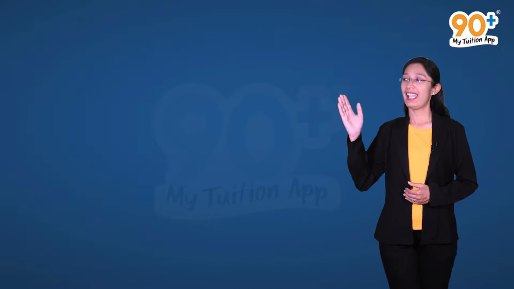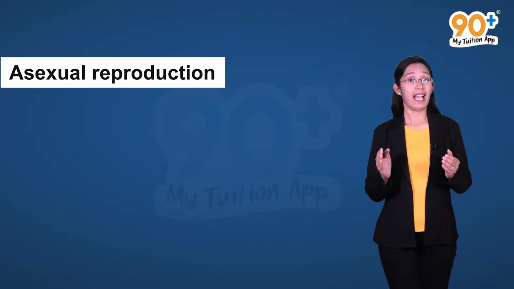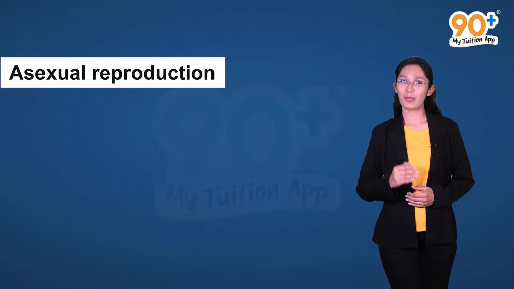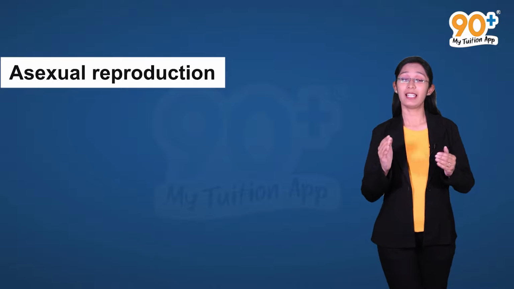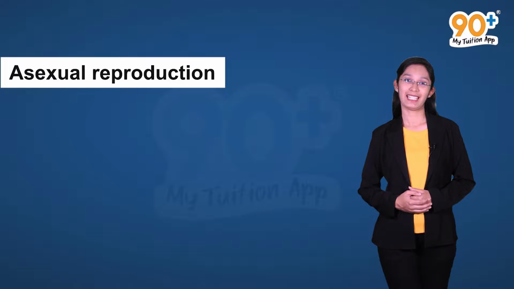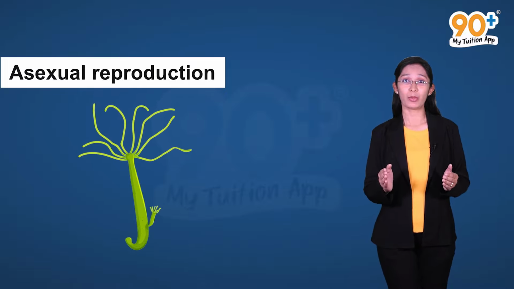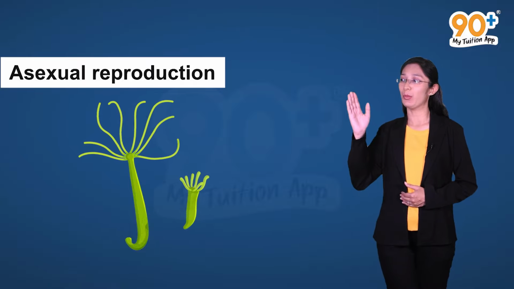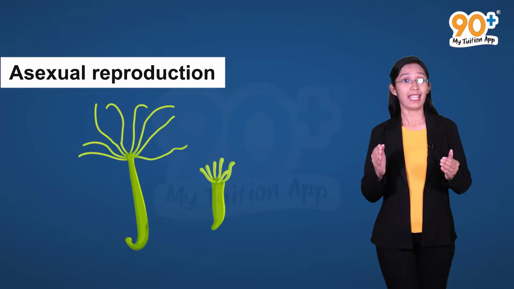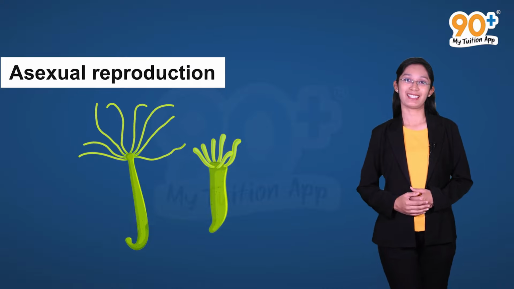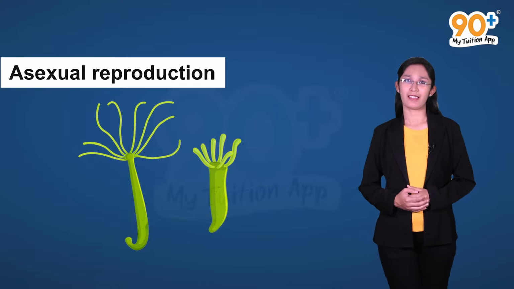First is asexual reproduction. As we mentioned earlier, in this mode of reproduction, only a single parent produces offspring. As in the case of this hydra, the offspring produced are not only identical to one another, but are also the exact copies of the parent. Now a question arises.